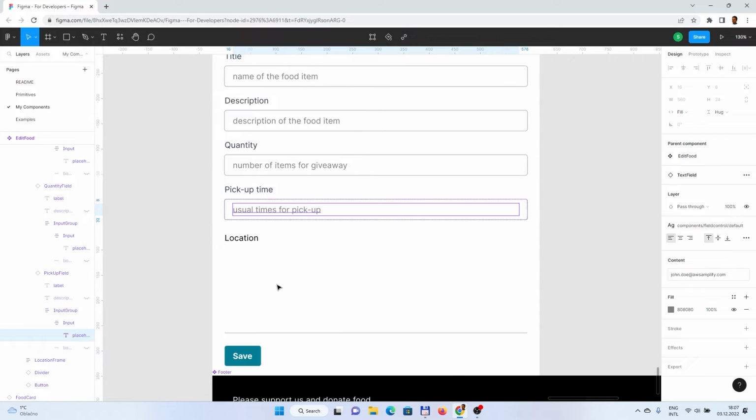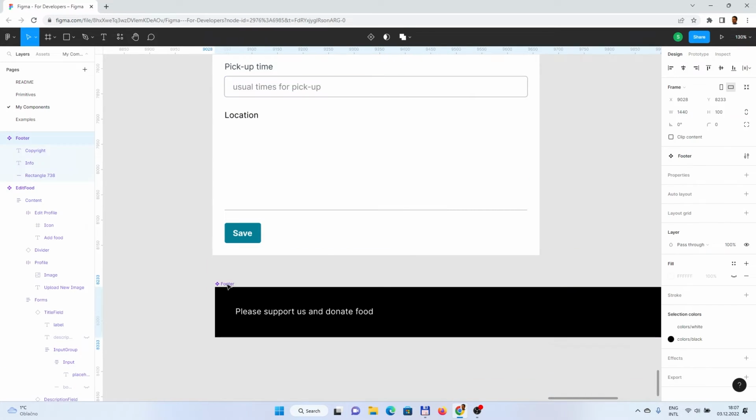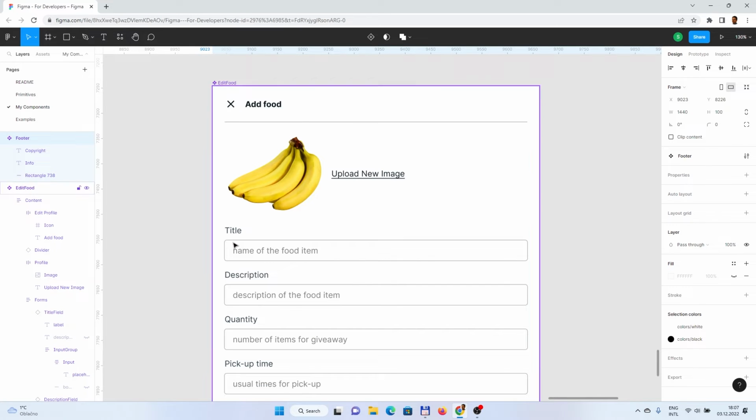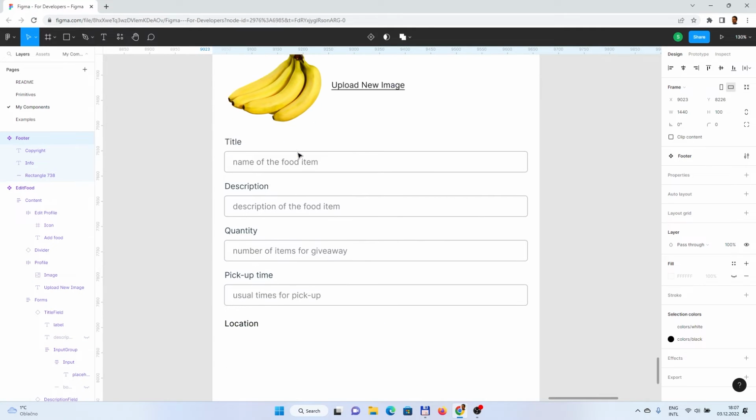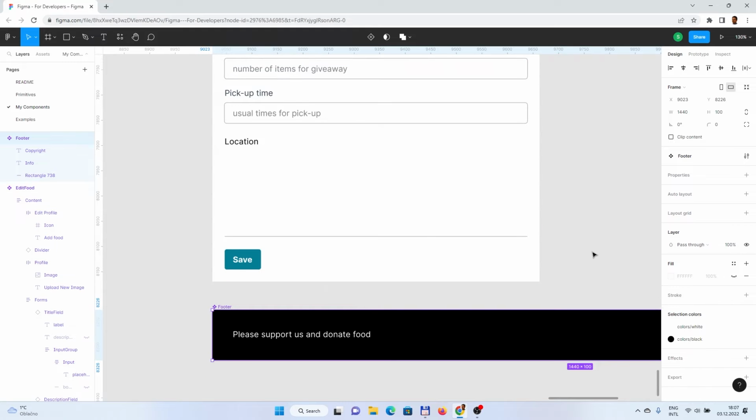And now we have some decent add food form.